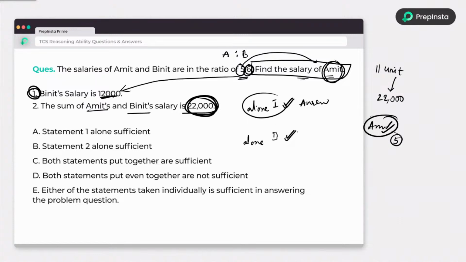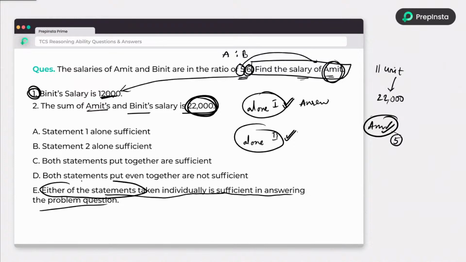So 1 alone is sufficient, 2 alone is sufficient to find the answer, so our answer must be: either statement 1 alone or statement 2 alone individually is sufficient to answer the question. So you can choose either one. Any one statement is giving you the answer.